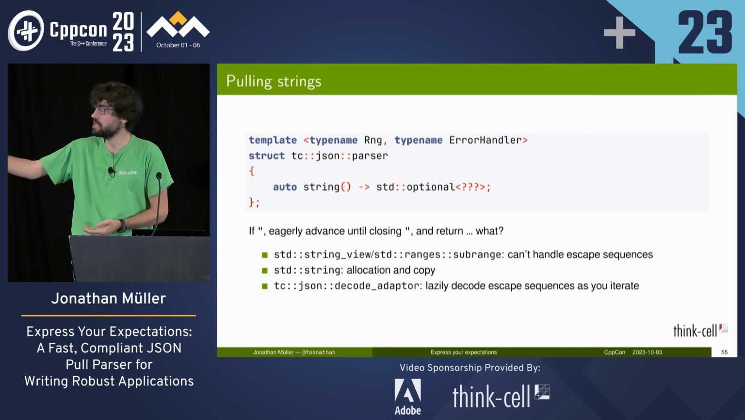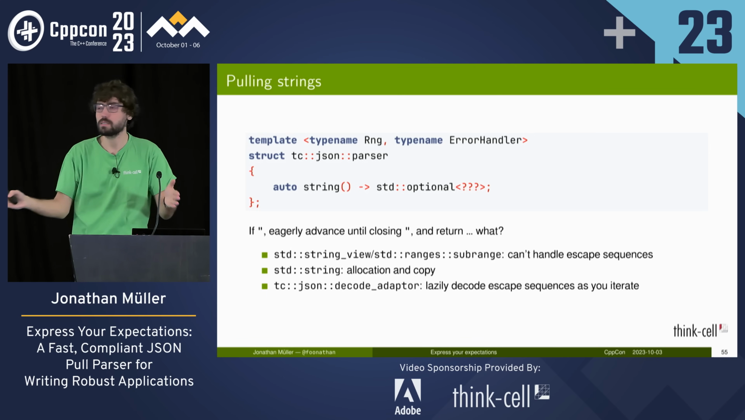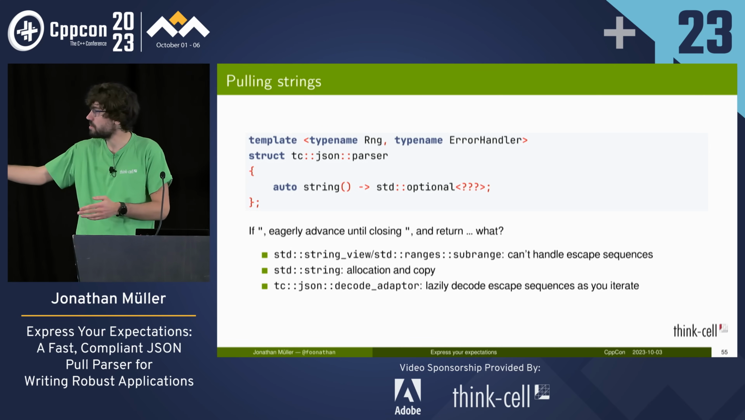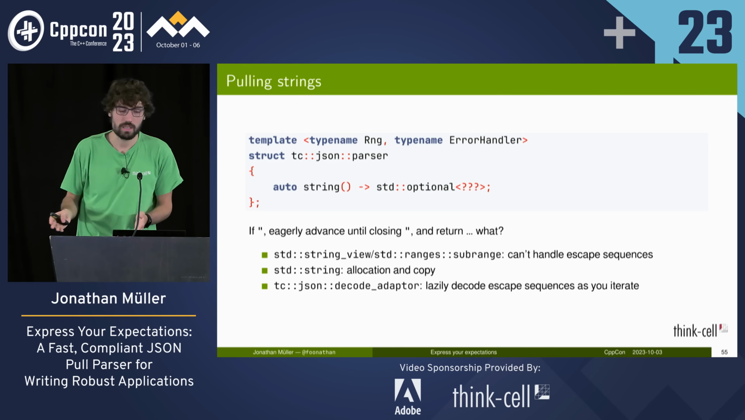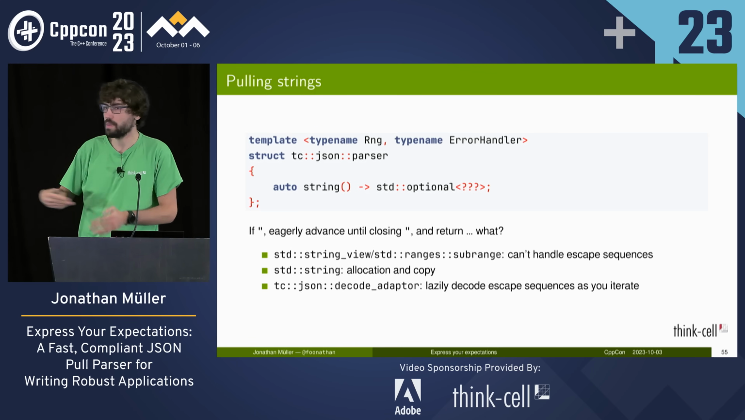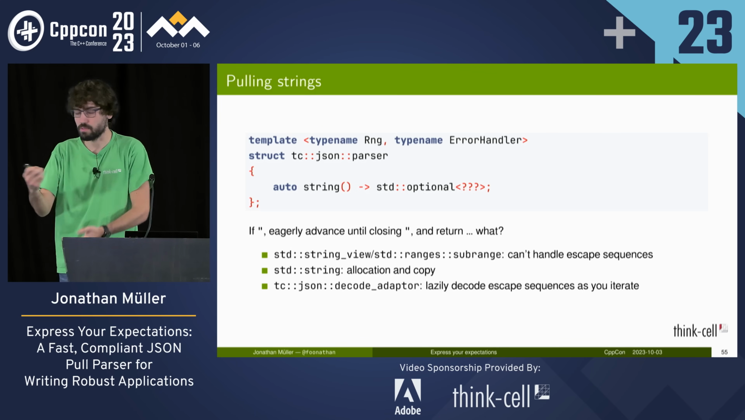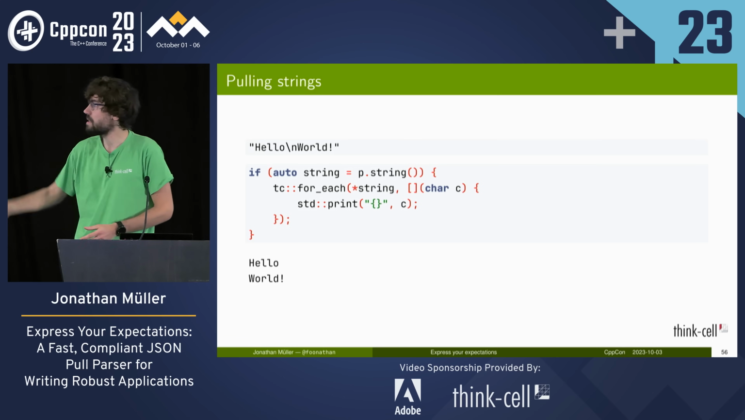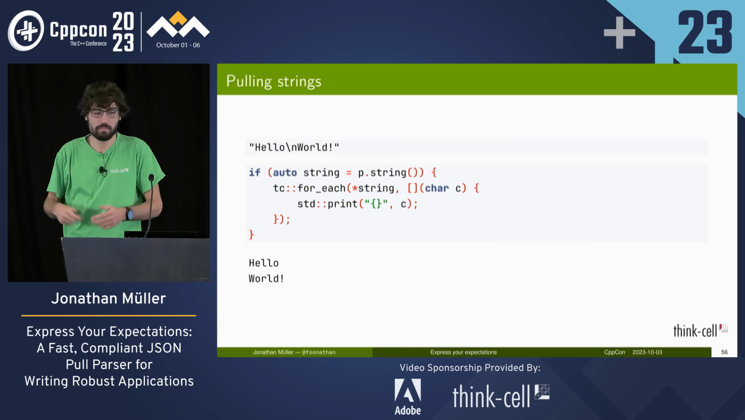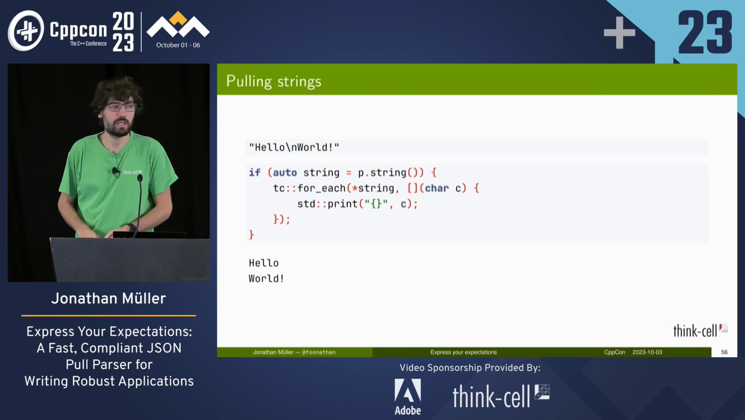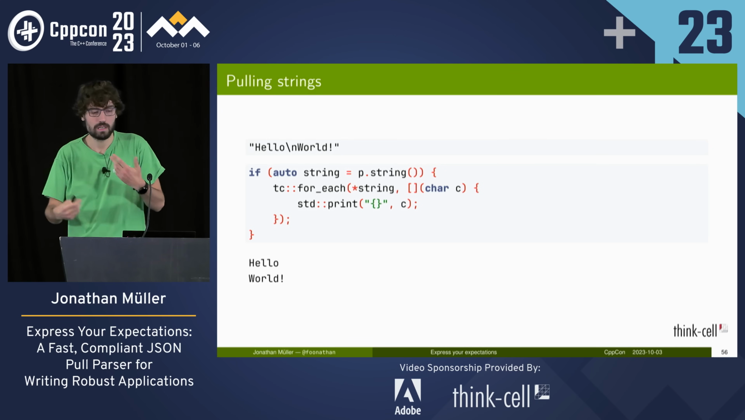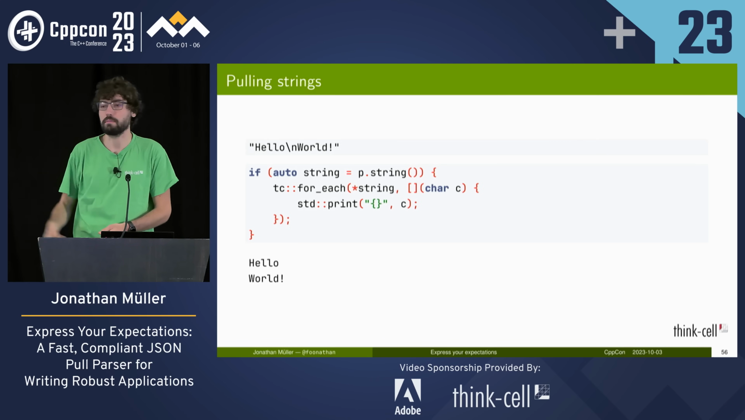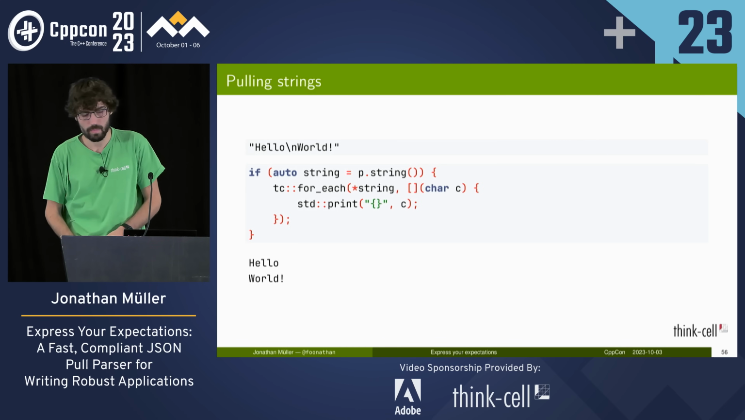Crucially, by the point we iterate over the decode adapter, we've already changed the state of the parser. Right? We've already consumed the string, and we've already validated all the escape sequences. So the decode adapter can assume that everything is well-formed, doesn't need to worry about errors, and will just give the appropriate characters. So when we've got the JSON that is just "hello \n world" as a string, and we say, OK, we want to pull a string, we can iterate over it and print the individual characters, and this will translate the \n into a newline and work as expected.